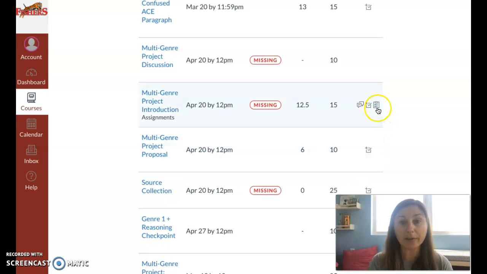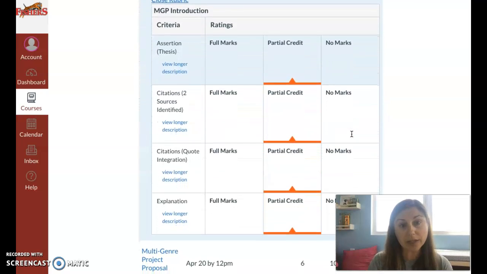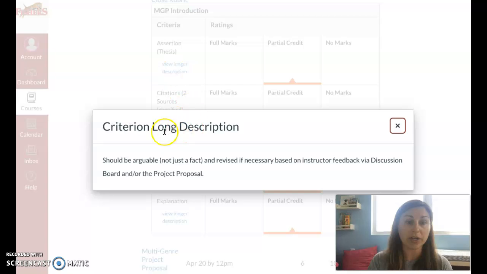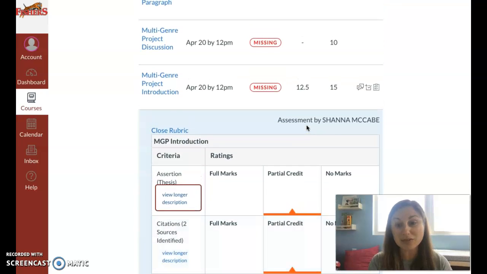And then the other thing I want to make sure you know is this little button here. If you click on that, it will show you the rubric that I posted, and then whether or not you got partial credit, full marks, or no marks. And then if you click on this view longer description, it just tells you like what was I looking for when I was grading your thesis or whatever. So just make sure you take a look at that.